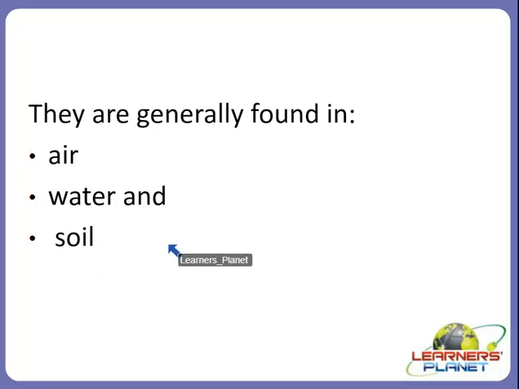Now, just imagine this thing. If we are saying the microorganisms are found in air, water and soil, then what is left now? Which is the place where the microorganisms are not present? In short, microorganisms are found everywhere, and such a property in which the organisms are found everywhere is known as ubiquitous.